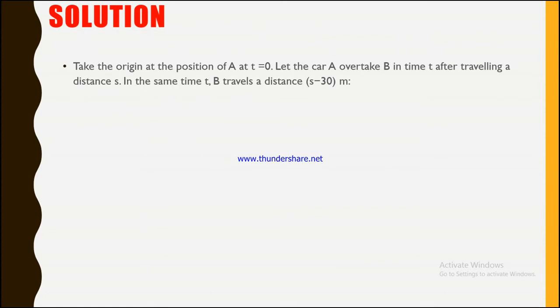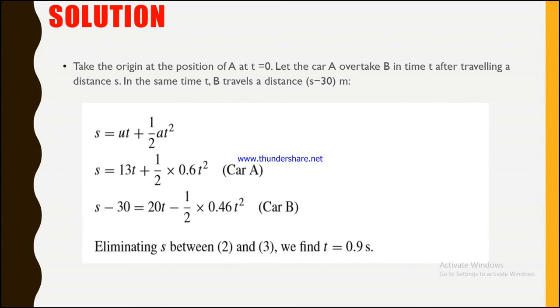Here, take the origin at the position of A at t equals 0. Let car A overtake B in a time t after traveling a distance s. This is what was just said, and he is repeating it here. In the same time t, B travels a distance of s - 30 meters. This is conceptual: obviously, it travels s - 30 meters.